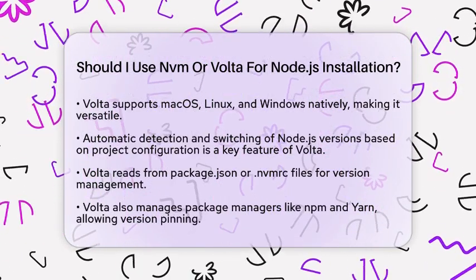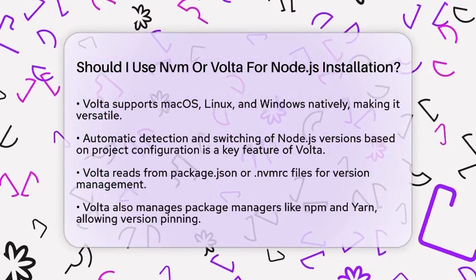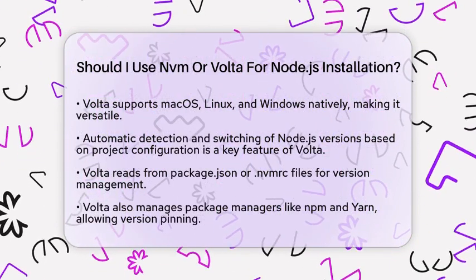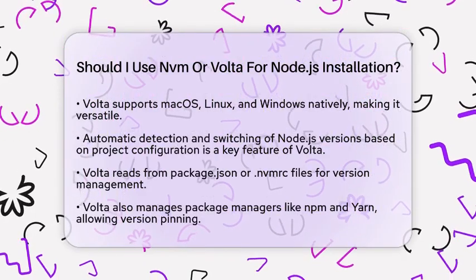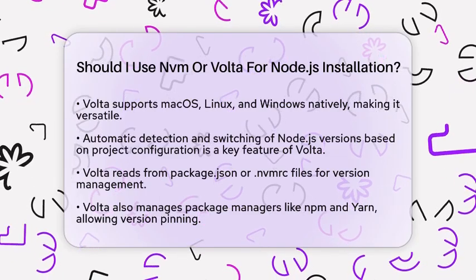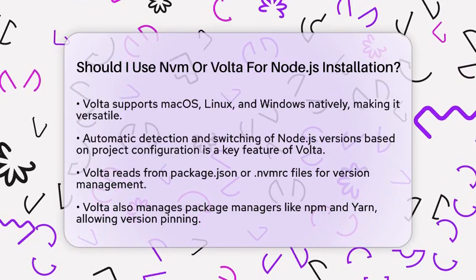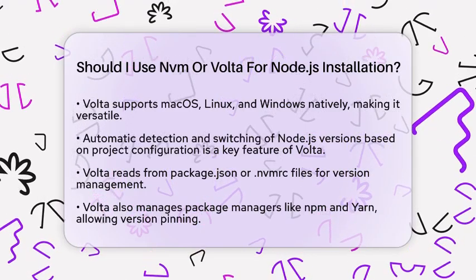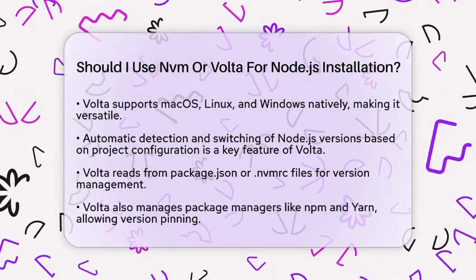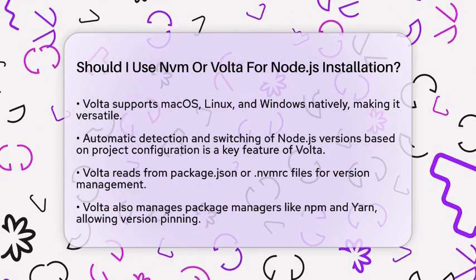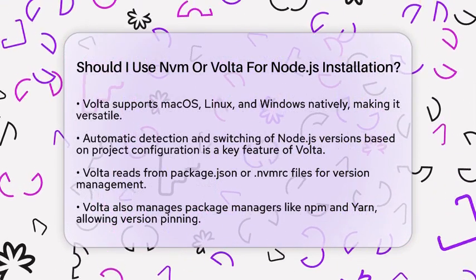It reads from your package.json, or NVMRC file, so you do not have to worry about switching versions manually. Volta also manages package managers like npm and yarn. This means you can pin specific versions of these tools for each project, ensuring consistency. Installing Volta is straightforward, as it involves running a simple script without the need for manual shell configuration.